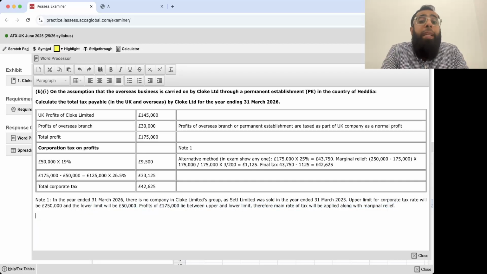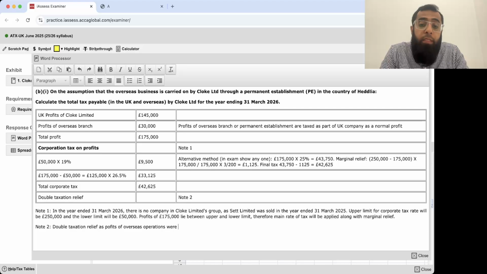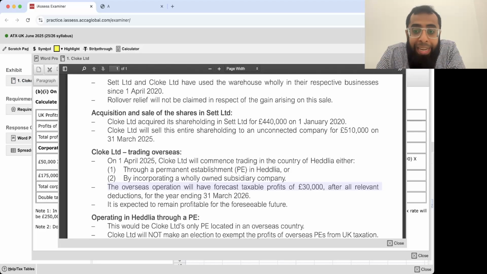Now comes double taxation relief. Note 2. Double taxation relief will be available as profits of the overseas operation were also taxed in which country it was? In Headlia.